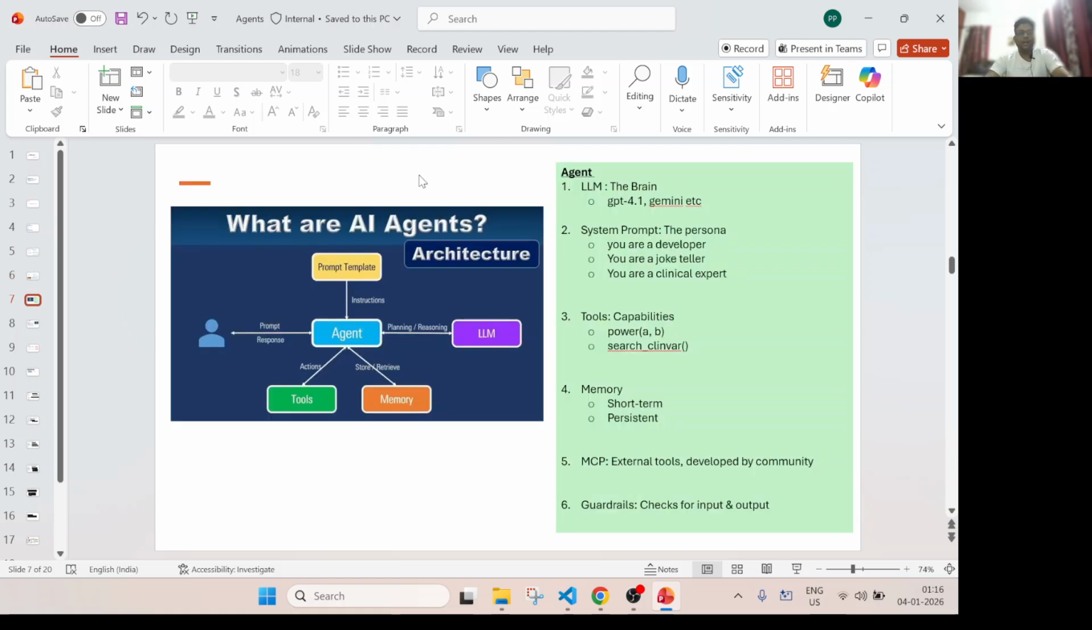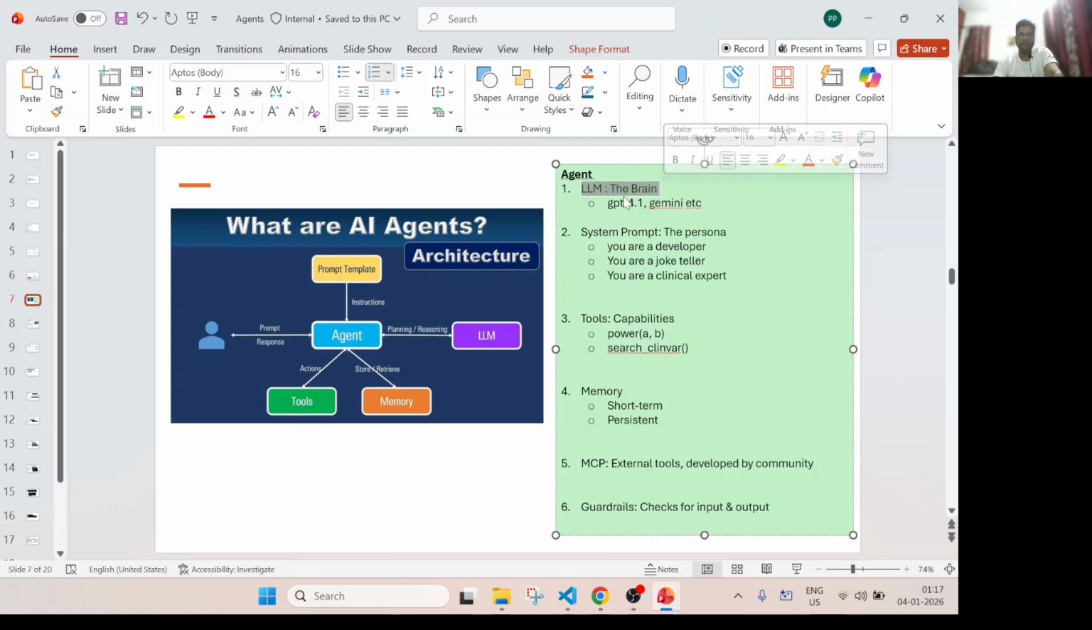So now let's take a little deep dive. So what are AI agents? As the first thing, we need a brain. That means in order to build an agent, we need a brain. That's where we specify which model to use. Let's say if you are using OpenAI, you can use GPT 4.1 or 5, any model you can use. Or if you want to use a Google Gemini model, you can use that model. So those are the brain, that means those are the LLM models, that's the brain.